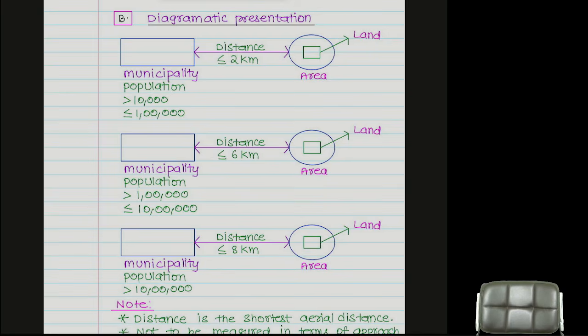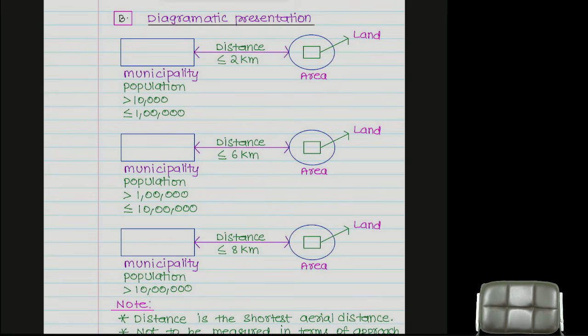What did they say? They said like this. See, the distance to the nearest municipality. Sir, my agricultural land is in a Panchayat, sir. Okay, you are in a Panchayat only. But is there any city near to you? Yes, sir. Which city? Hyderabad city. What is the distance? 1 kilometer. Urban agricultural land.